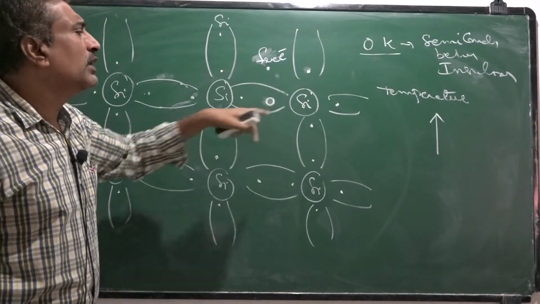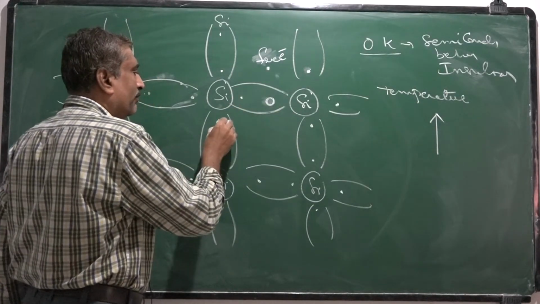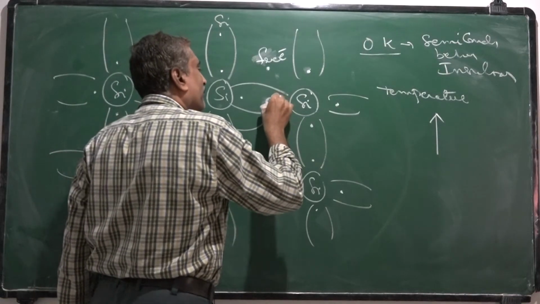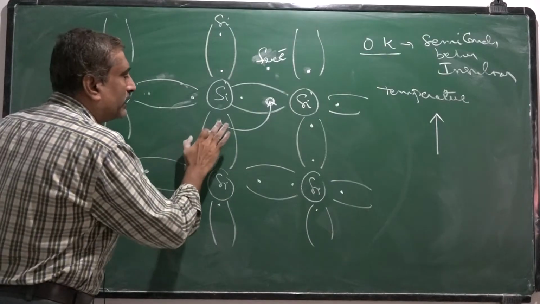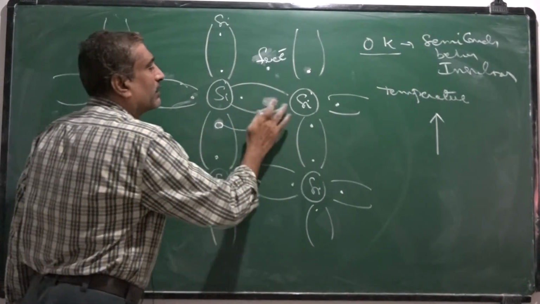Suppose an electron from a nearby bond breaks its covalent bond and fills this incomplete bond. What happens? Here we get a hole, a vacant site, and the electron moves here.